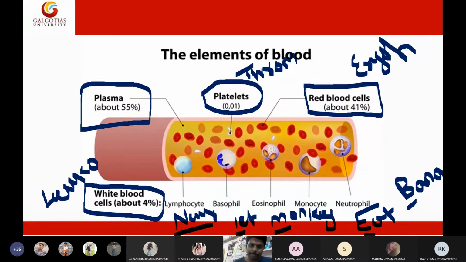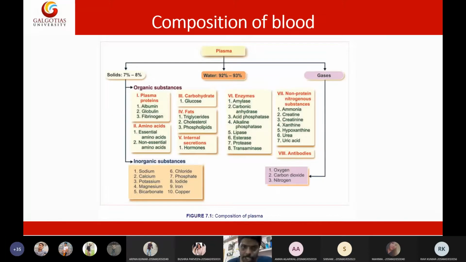Then coming to the plasma. Now let us discuss the composition of the plasma. In the plasma, 93% is water only, and only 8% is solids, and the rest is gases. Solids are of two types: organic substances and inorganic substances. Organic, we have plasma proteins, carbohydrates, amino acids, fats, internal secretions, enzymes, and non-protein nitrogenous compounds. Whereas inorganic, we have the following. So kindly go through this table, students.